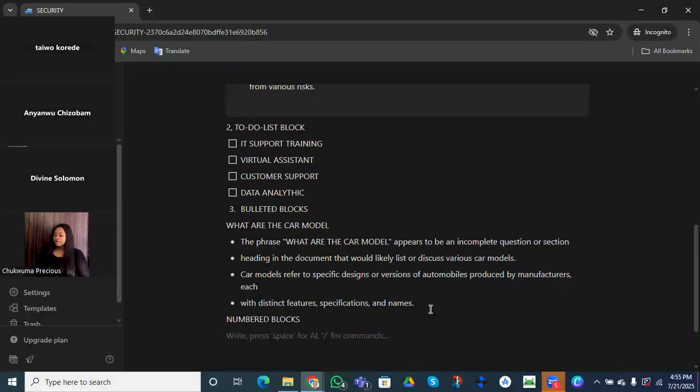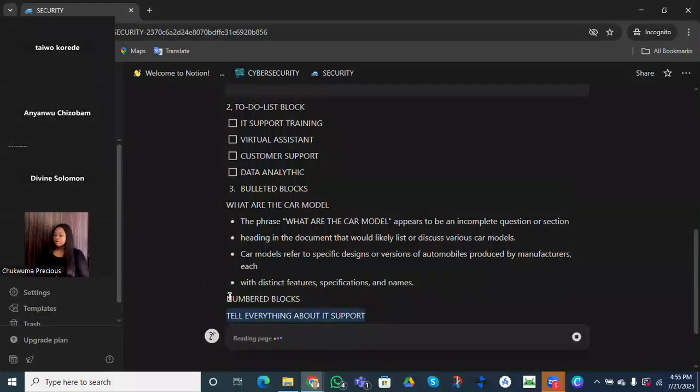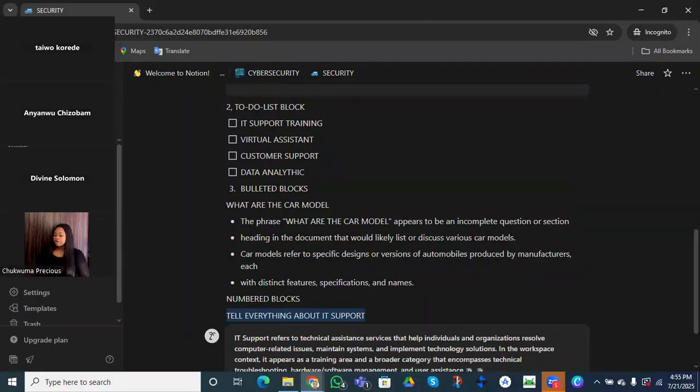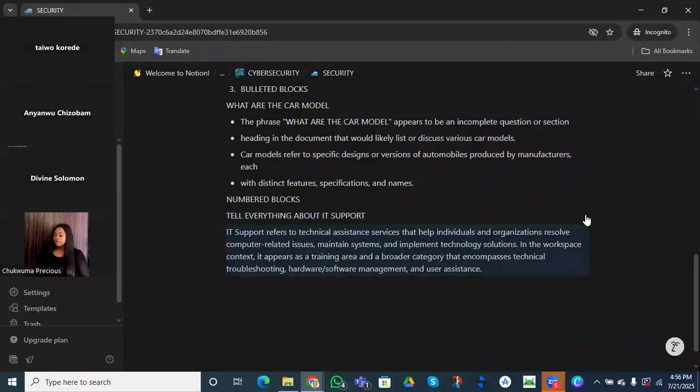I say, tell me everything, right? About IT support. Sorry, IT what? Support. Just a very few things for us because we want to use it, right? We want to use this one. So let him give me something so that you understand how we can actually use what our numbered. I can actually turn this to a numbered list, but I want all the work to be there until we start our full revisions.